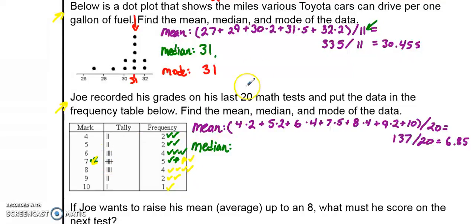Now, since this is an even number, 20 tests, there are going to be 2 numbers for the median, but both of those numbers happen to be 7s. So there's no need to find what's halfway between 7 and 7. The median is just 7.